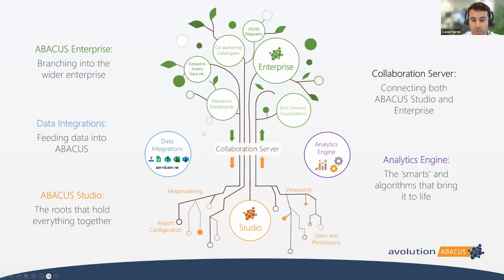How we bring in information and data that already exists across your organization is through our data integration functionality. Something we'll focus on today is how you can bring information round trip from Excel and Google Sheets. We also have the ability to take information directly across from areas you store within ServiceNow, SharePoint, and Technopedia. Additionally, if you have any diagrams already created in Visio, we can import those directly into Abacus.